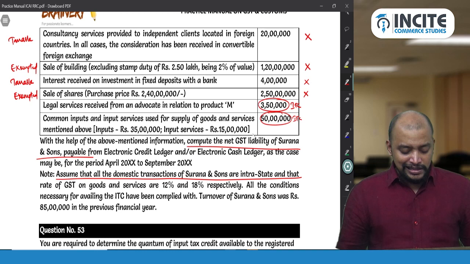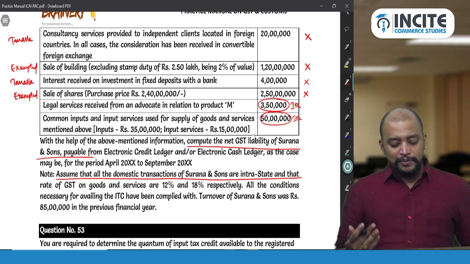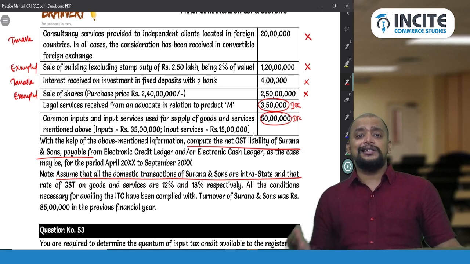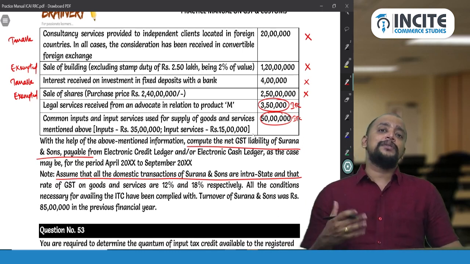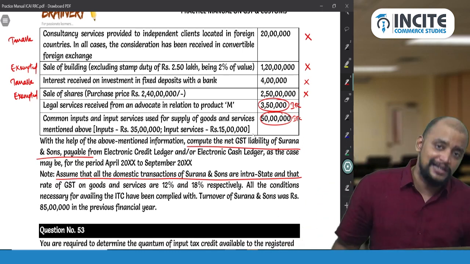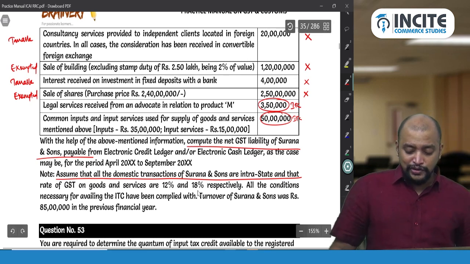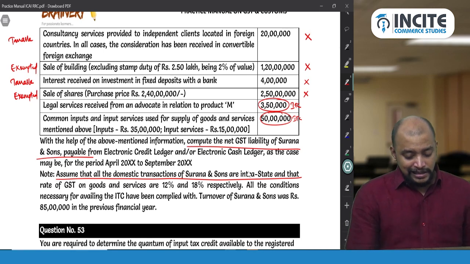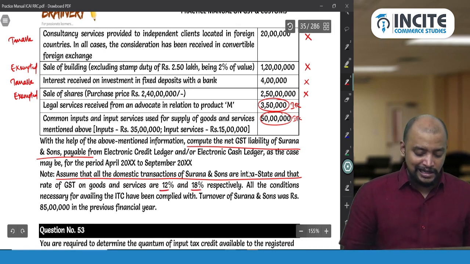All the conditions necessary for availing the ITC have been complied with. So they are asking us not to break our heads over CGST, SGST, IGST, even though some transactions attract IGST. Treat it as intrastate only, meaning CGST, SGST only.